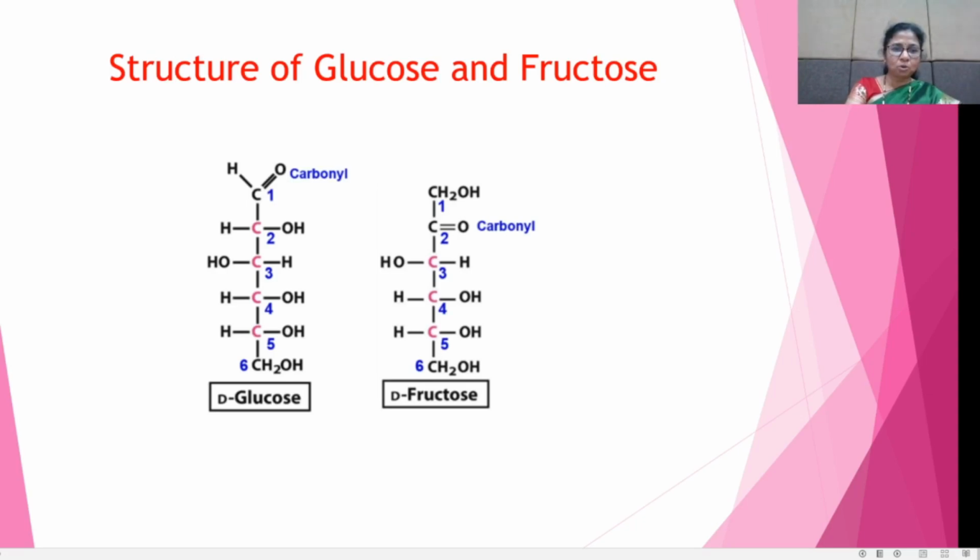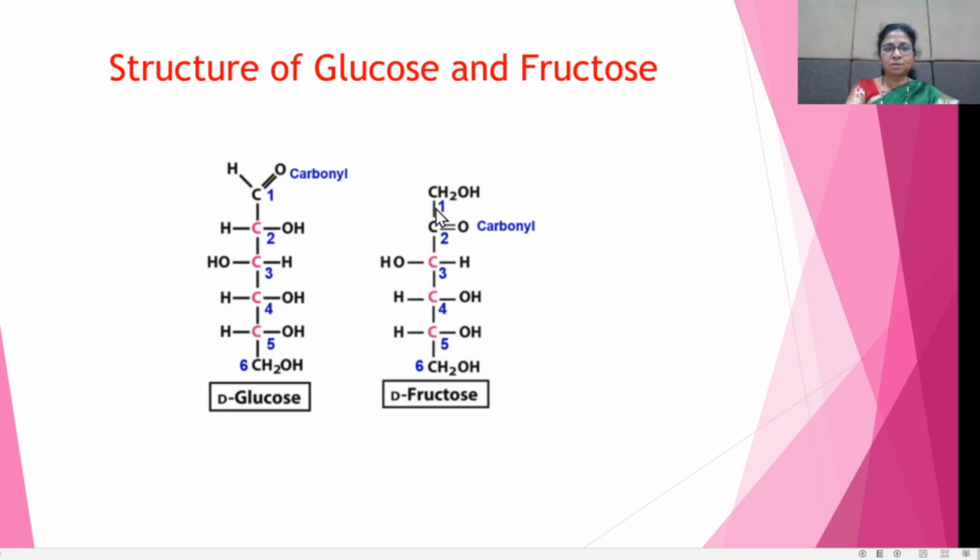In glucose, there are 4 secondary alcoholic groups, 1 primary alcoholic group, and 1 aldehyde group.